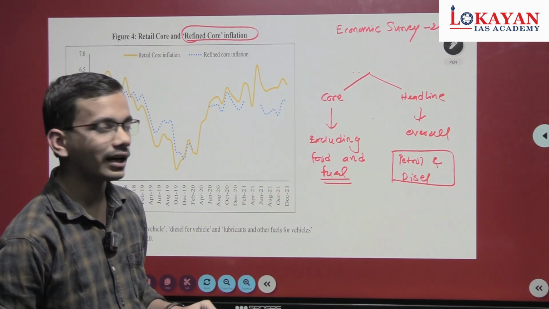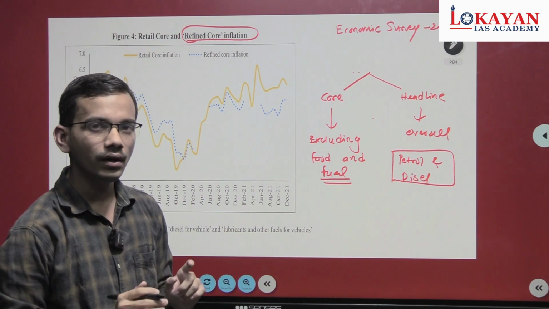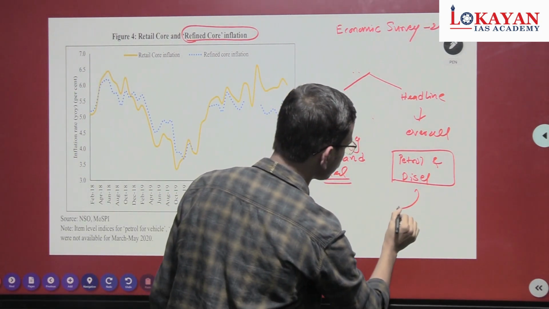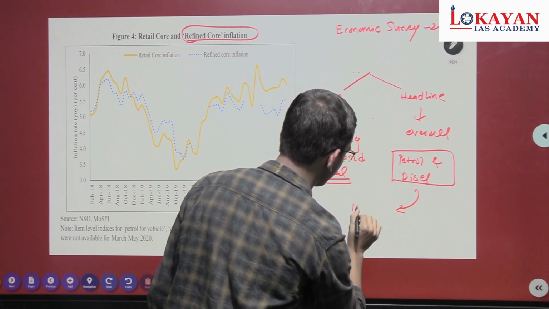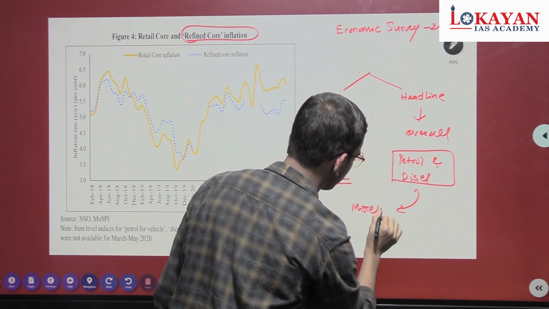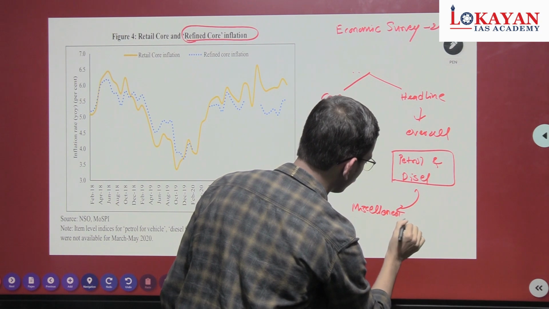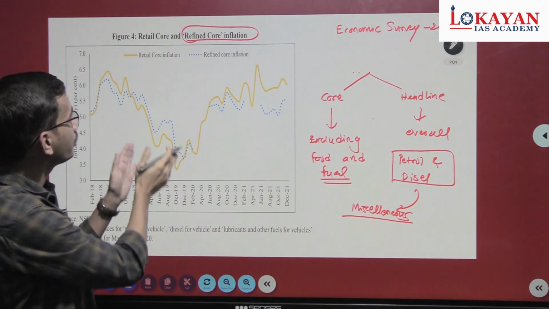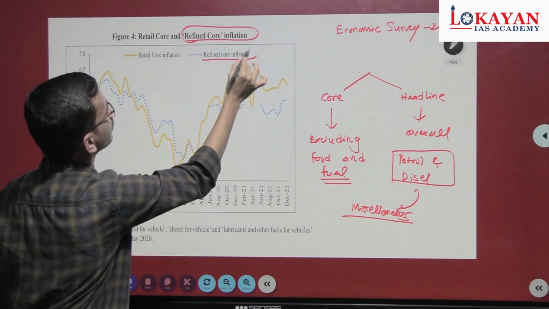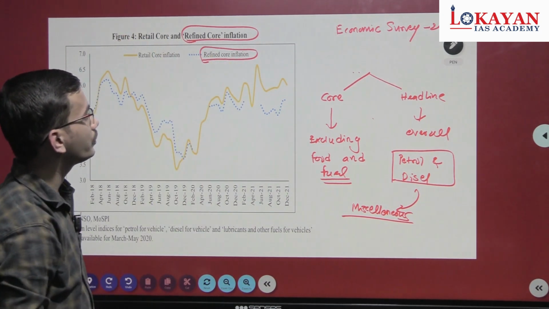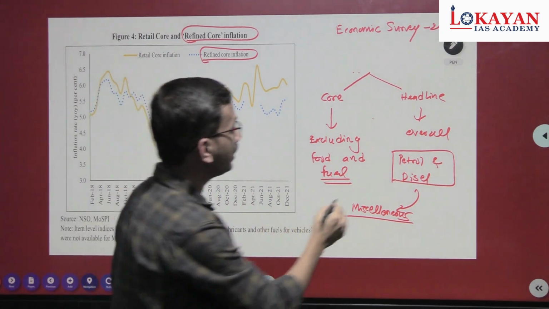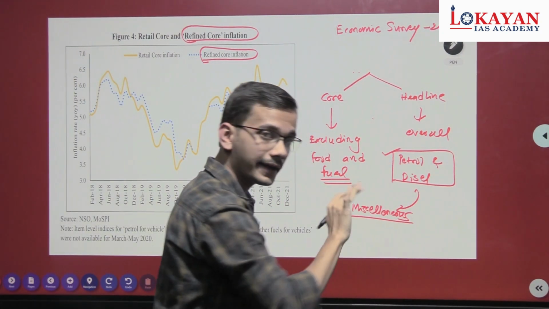They are included under the transportation and communication subgroup under the miscellaneous group in CPI inflation. That's why there is a new concept, refined core inflation. In refined core inflation, our daily fuel, that is petrol and diesel and other lubricants, are excluded.